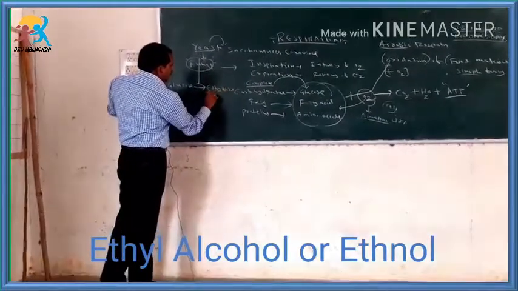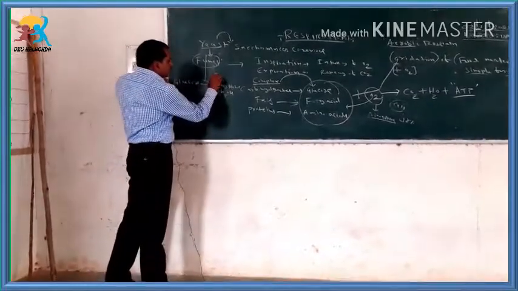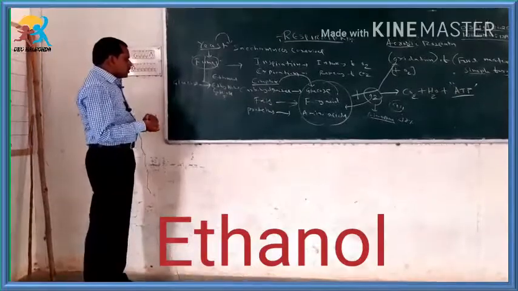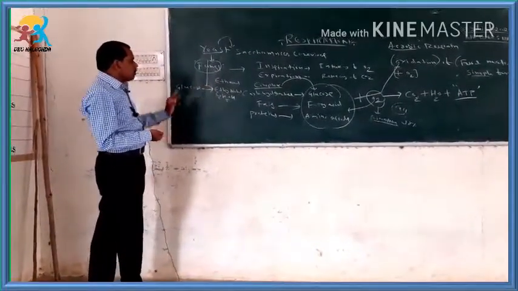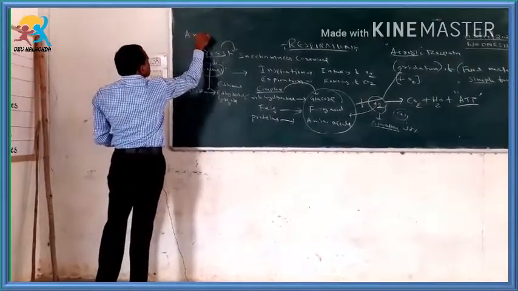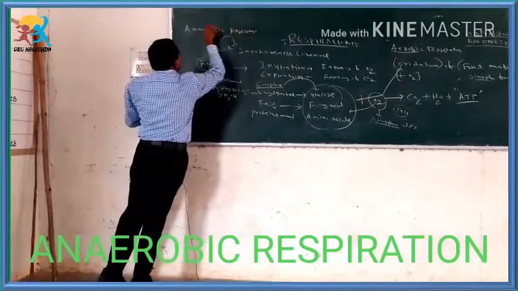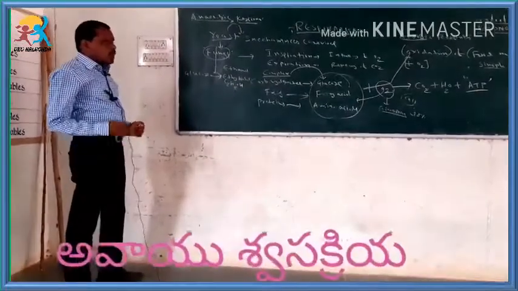What is the formula of ethyl alcohol? C2H5OH, which we can also call ethanol. As glucose is converted into ethanol or ethyl alcohol in the absence of oxygen, this type of respiration is called anaerobic respiration. In Telugu we can call it Avayu Shwasakriya.